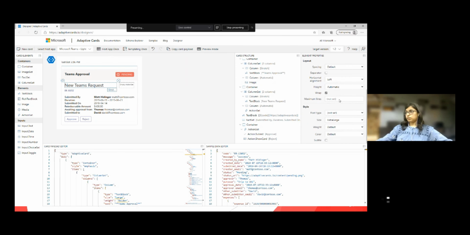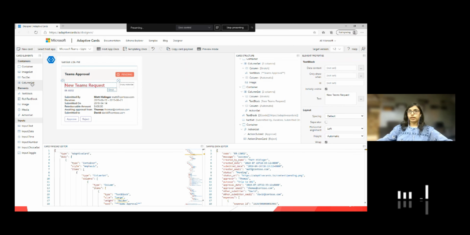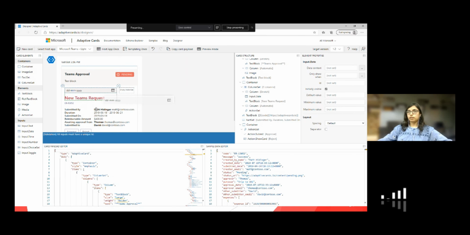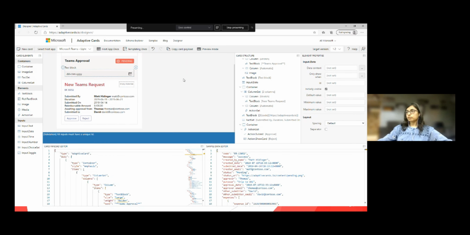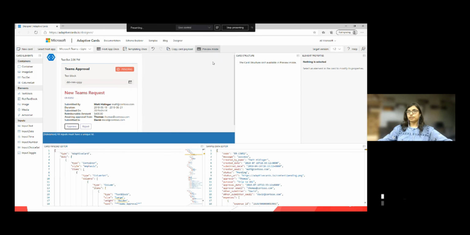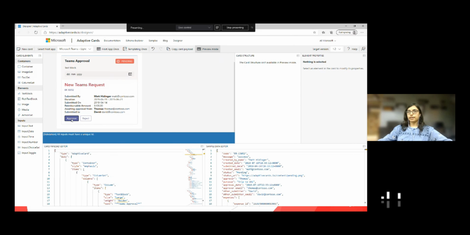It has all the options here, like layout and styling, whatever you want to do, like bolder, color. And if I want to add something new, I just drag and drop. If I want to add a date, then I add a date here. So whatever I want to do, I use drag and drop and the element properties here. Once I'm satisfied that this is how I want my adaptive card to look, I will freeze it and click on this preview mode. So I can test my adaptive card.